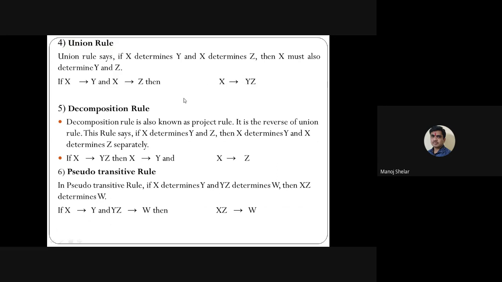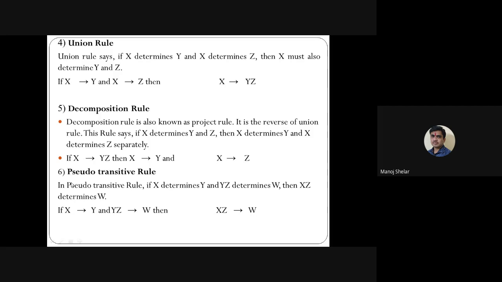Then the decomposition rule. The decomposition rule is also known as the project rule, and it is the reverse of the union rule. This rule says if X determines Y and Z, then X determines Y and X determines Z separately. It's the opposite of the union. So here X implies YZ is a functional dependency. Separated, it becomes X implies Y, and X implies Z. This is the decomposition rule.